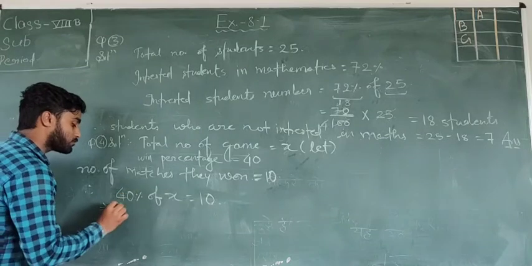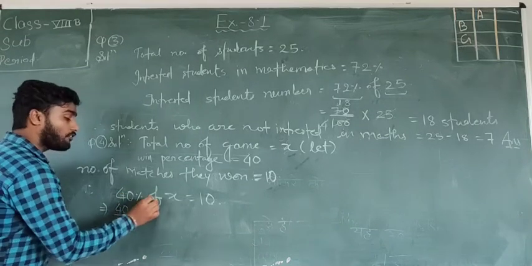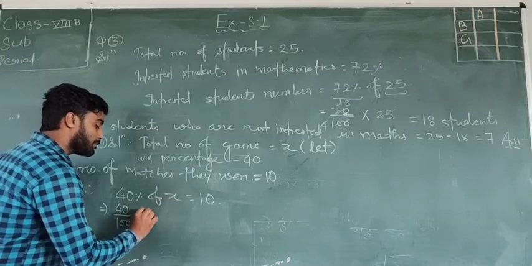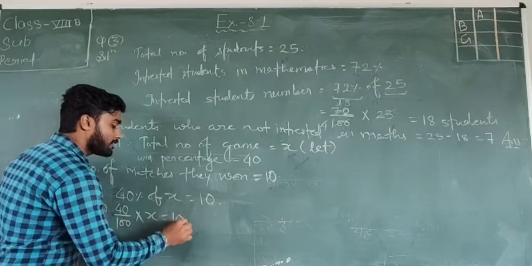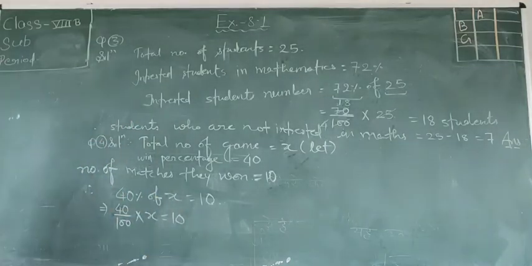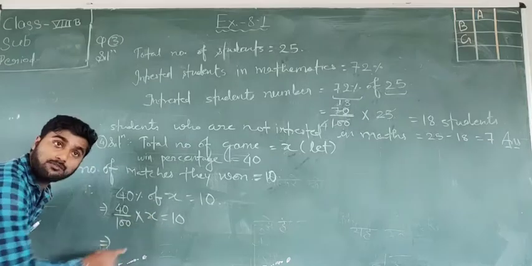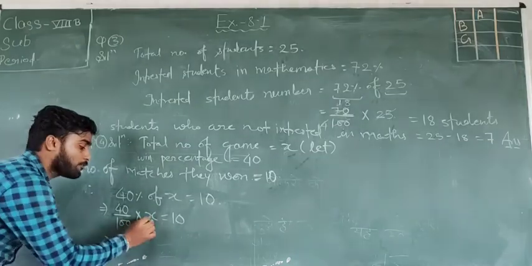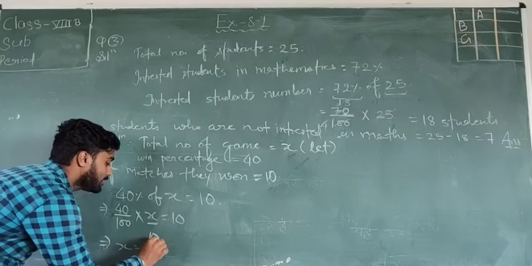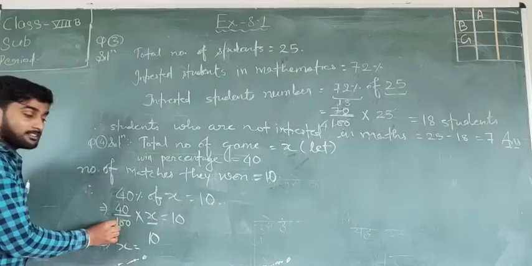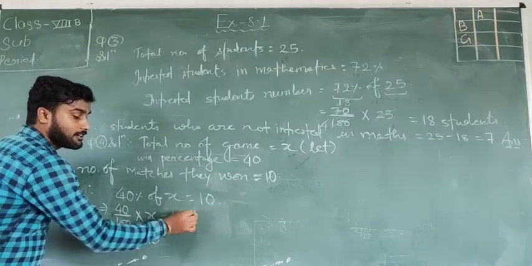Now 40%, so in the place of that, 40 upon 100. Okay, of means multiply. In the place of x we have to write x and equal to 10. Is it clear to all? Okay, very good. Now we have to find the value of this x. So x equal to 10. Since 100 is in denominator here, if we transpose it, then it will multiply.